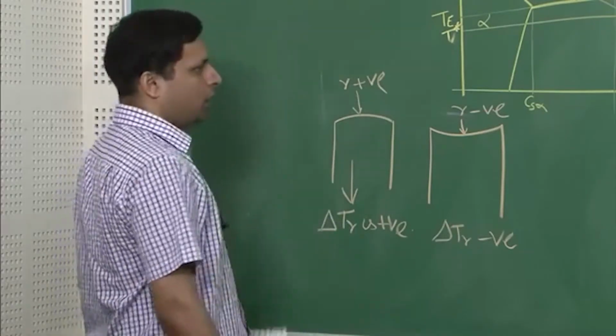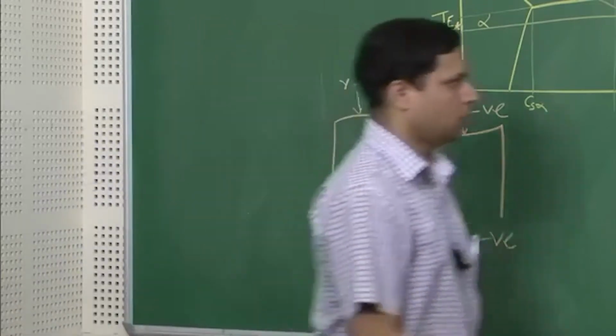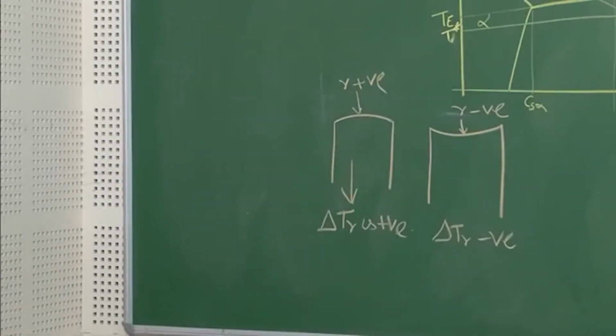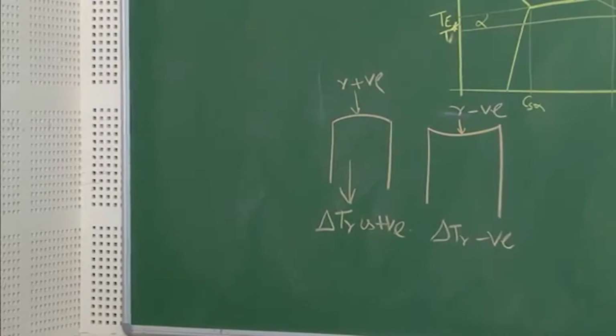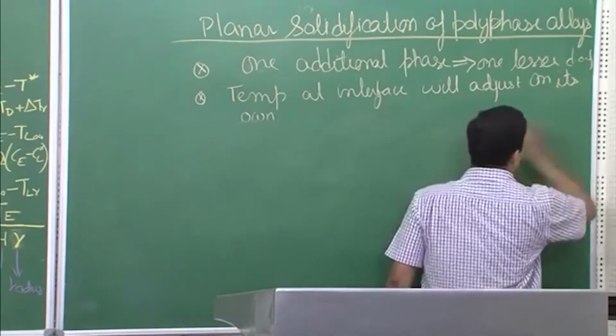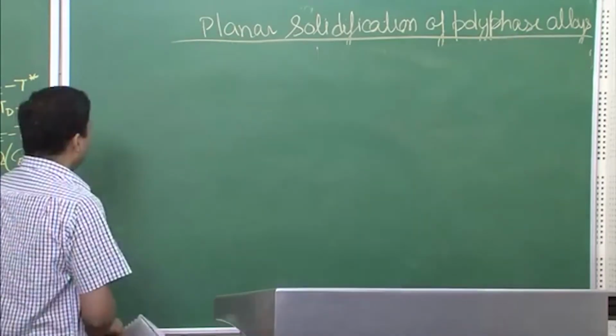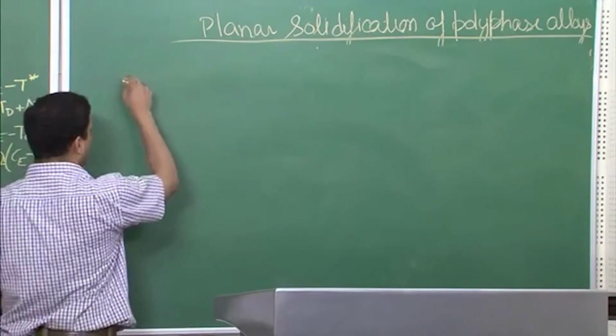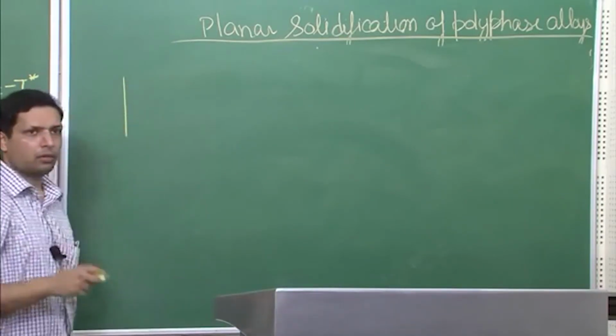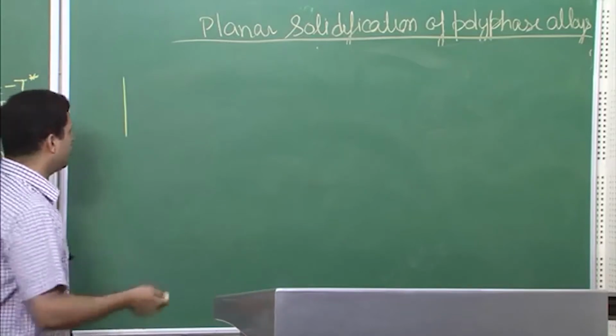Now it is time to look at the overall mechanism of the growth of the planar front solidification. So let us say we are talking about a lamella. Since there are two phases, we need to draw them together.